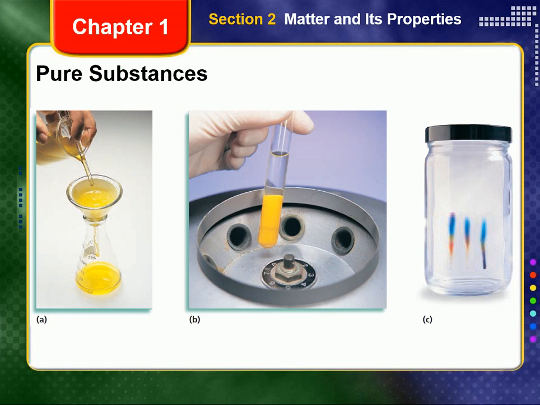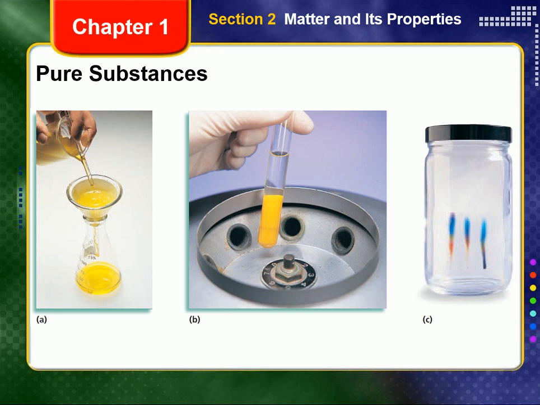Some mixtures can be separated by filtration or vaporized to separate the different components. Filtration can be used to separate a mixture of solid barium chromate from the other substances, as is shown in the beaker in figure 1-9a on page 16 of your text or on the screen now. The yellow barium compound is trapped by the filter paper, but the solution passes through.